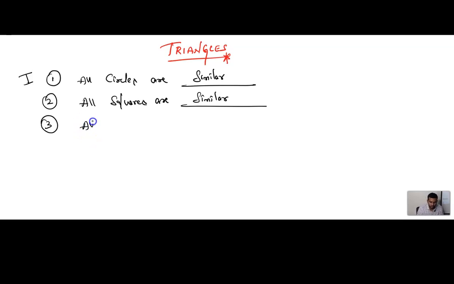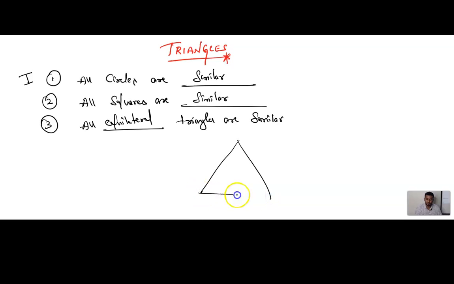Next question. All dash triangles are similar. All equilateral triangles are similar, isosceles. All equilateral triangles are similar. Can you see this example? Let me say this, both triangles are equiangular. This is 60, 60, 60. Similarly 60, 60, 60. Can you see this? All the corresponding angles are equal or not?